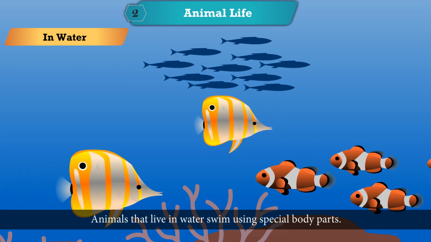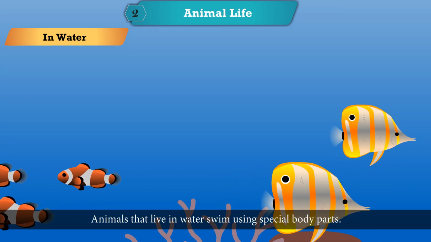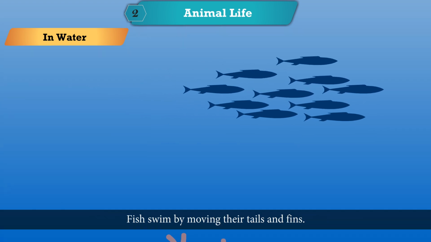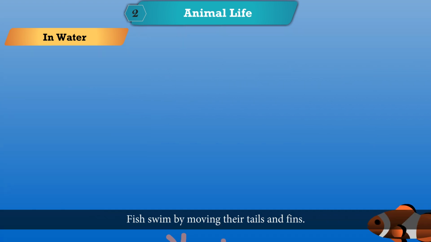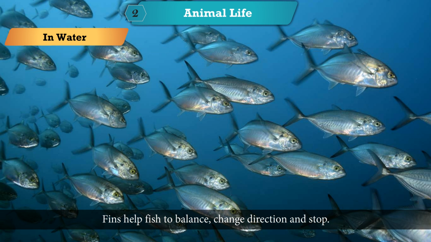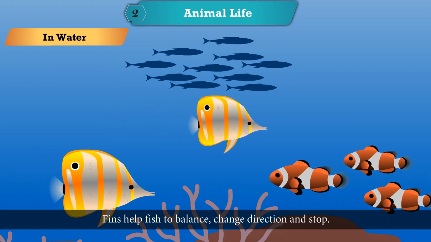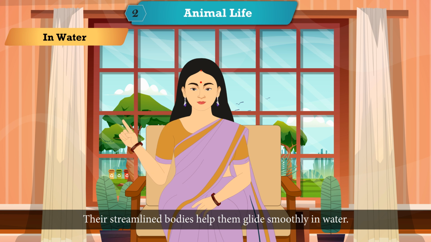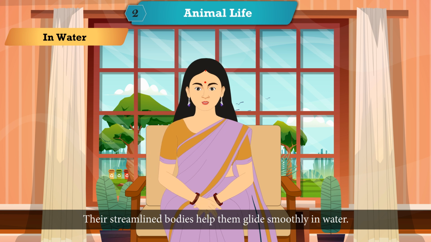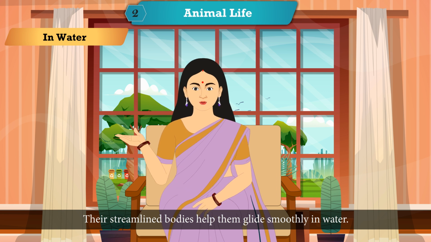In water, animals that live in water swim using special body parts. Fish swim by moving their tails and fins. Fins help fish to balance, change direction, and stop. Their streamlined bodies help them glide smoothly in water.